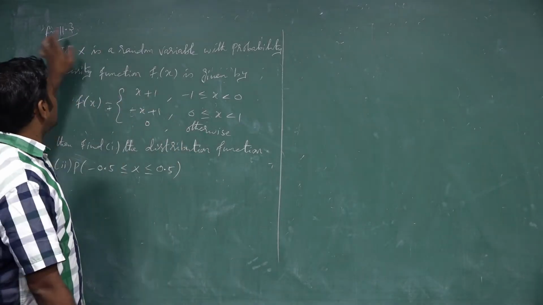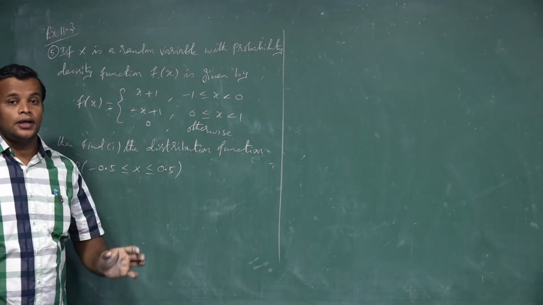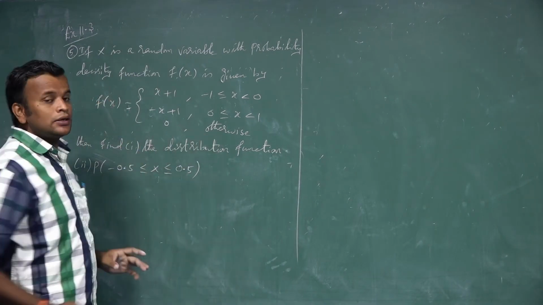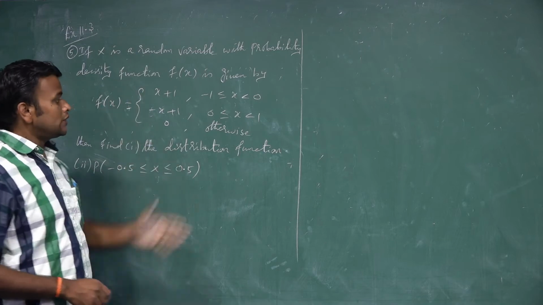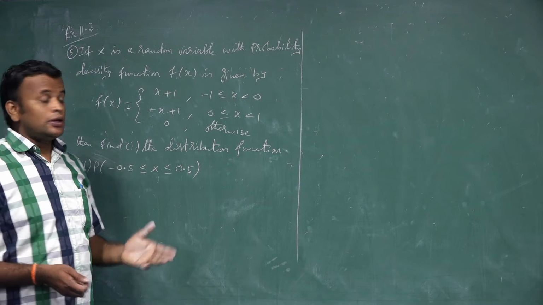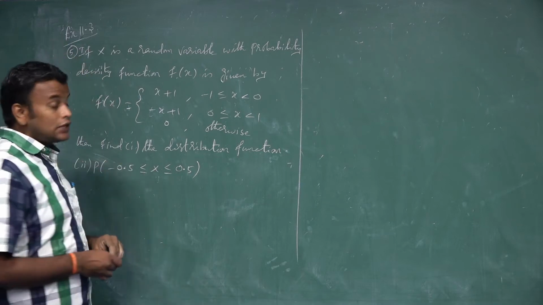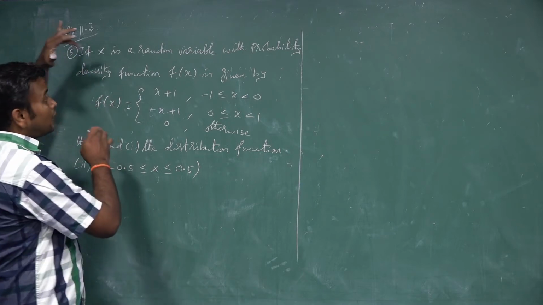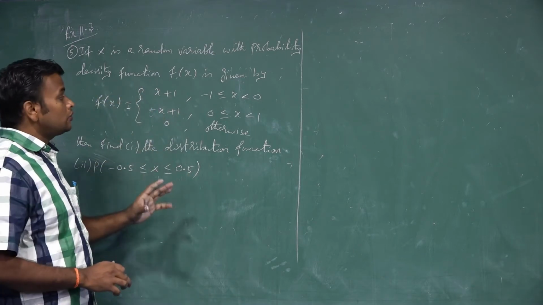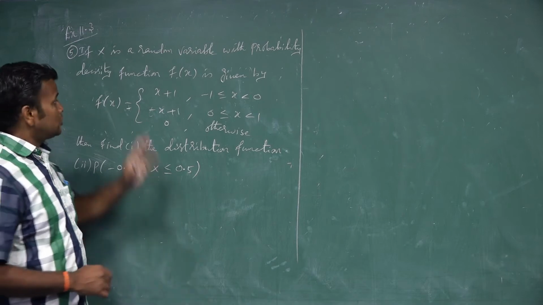Now you see one sum is involved in exercise 11.3. Actually you try the sum. If you have a doubt, you see the questions. Now we have already moved to the next exercise 11.4, but in 11.3 the sum is also there. Now we continue in 11.3. The sum is actually for you. If you have a doubt, you see these sums, because the question is the same.